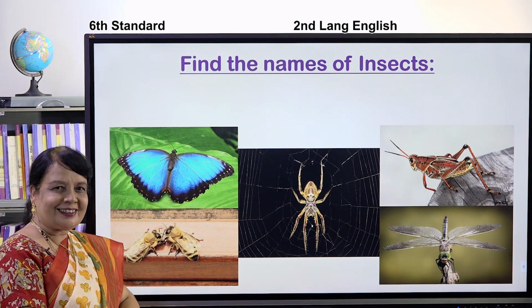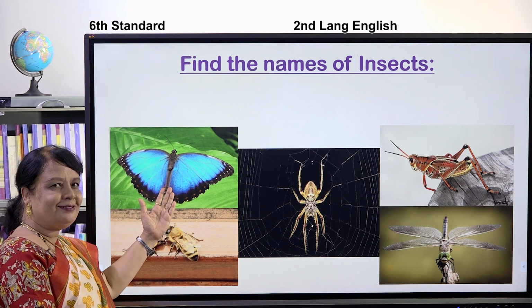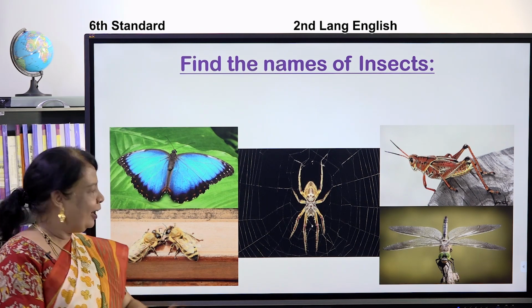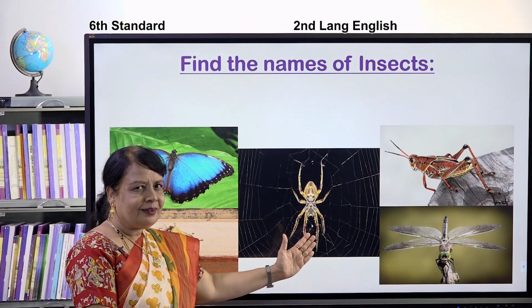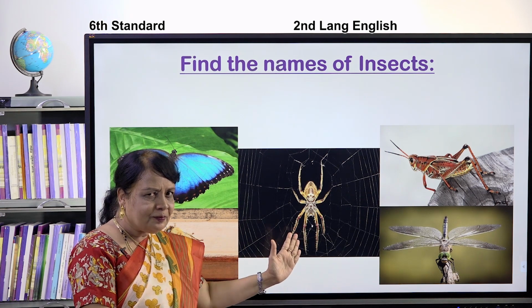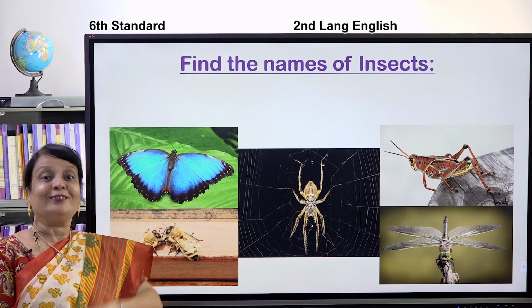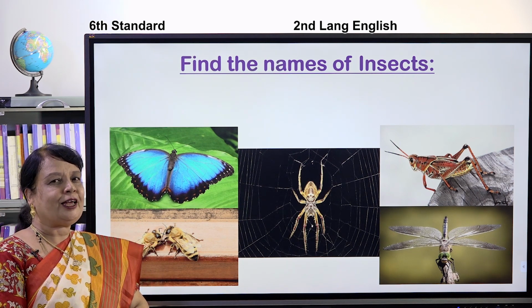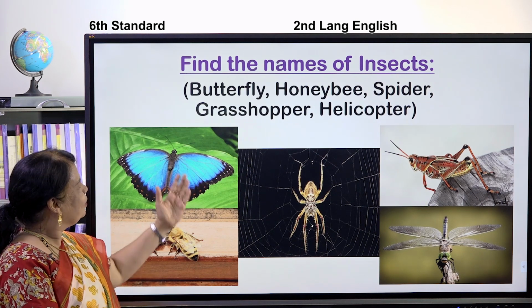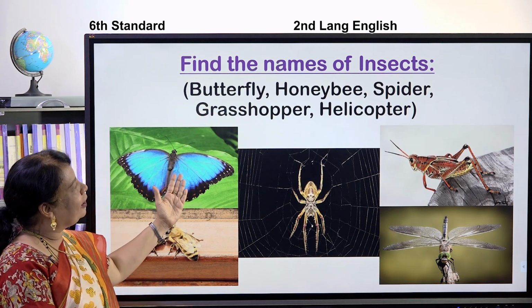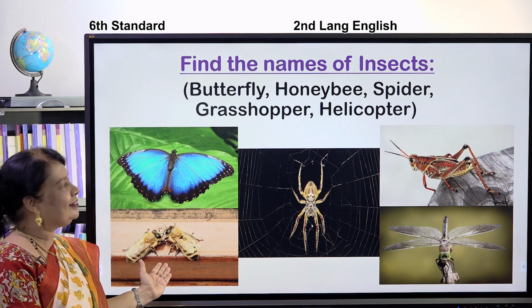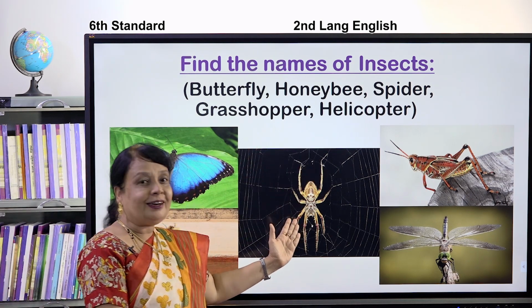Yes, beautiful pictures, isn't it, children? What is this? Yes, everybody knows it. It's a butterfly. And can you see this? Do you remember the name? Yes. Very good. It's a spider. Okay. Now I am going to give you the names. We'll just look into it. So this is the butterfly and honeybee. Yes, these are honeybees. And next we have spider.